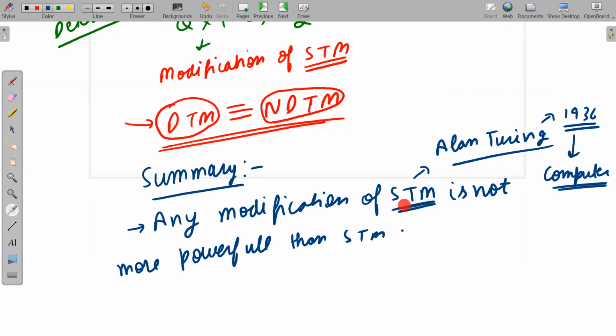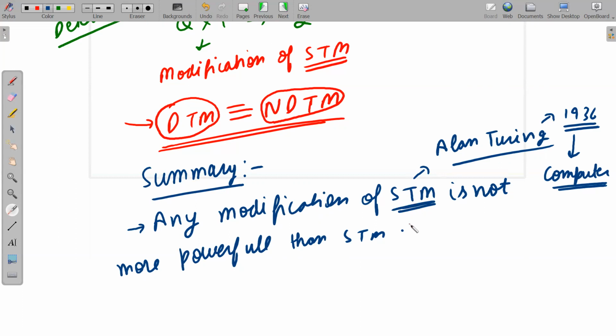The only difference is that the standard Turing machine has an infinite tape, but an actual computer does not have infinite memory, so it has finite memory only. And the standard Turing machine has sequential access, because after reading one symbol you move left or right, but a computer is random access. So we only have these two differences. Everything else is the same. The standard Turing machine is a model, and this model was implemented in the form of the computer. I hope I have made the point clear to all of you.